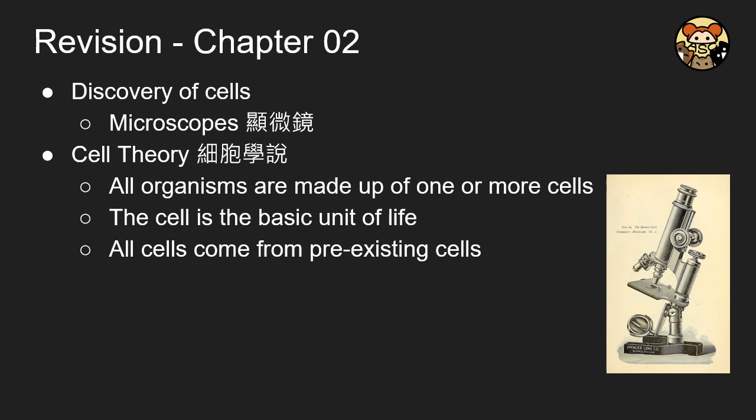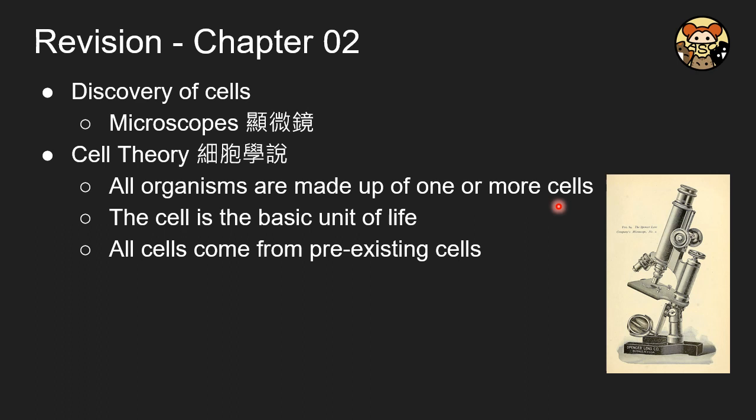And in chapter 2, we focus on the term cells, and cells are closely related to the development of the microscope. And then we have the cell theory. Based on the theory, we believe that all organisms are made up of 1 or more cells. For humans, we have a lot of cells.